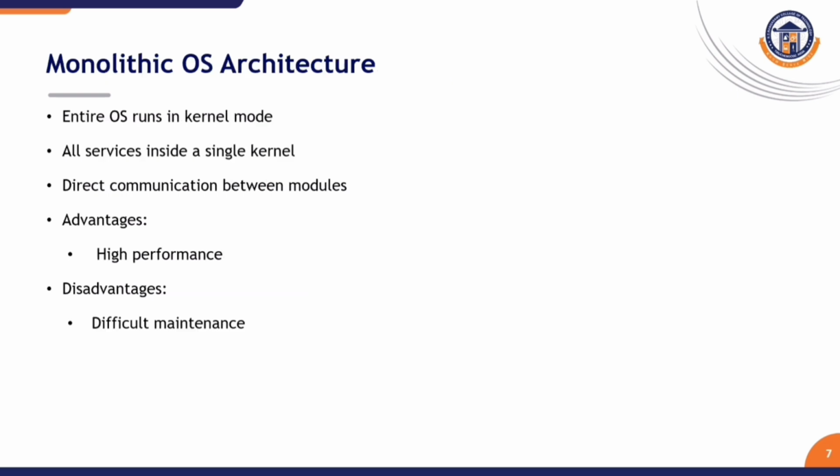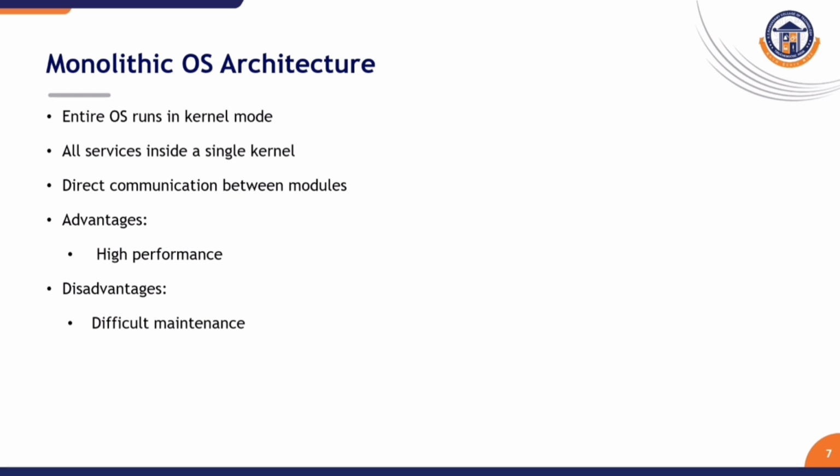Next, we discuss monolithic OS architecture. Now, let us talk about the actual types of operating system architectures. First, monolithic architecture. In this design, the entire operating system runs as one large program. All services run in kernel mode. Components communicate directly with each other.